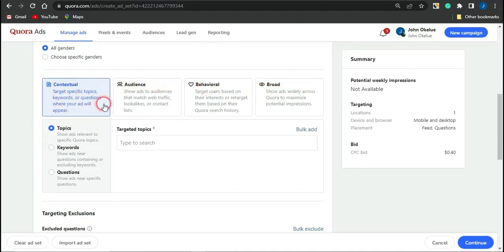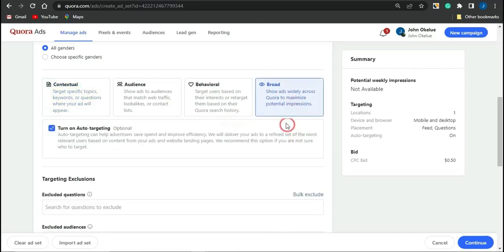Depending on the type of traffic which you want to get, you can see here that with the contextual, you can target specific topics, keywords, or questions where your ad will appear. For the audience, you can show ads to an audience that matches a web traffic lookalike or contact list. For the behavior, you can target users based on their interests or retarget them based on their Quora search history. And for the broad, you can show the ad to a wide audience.